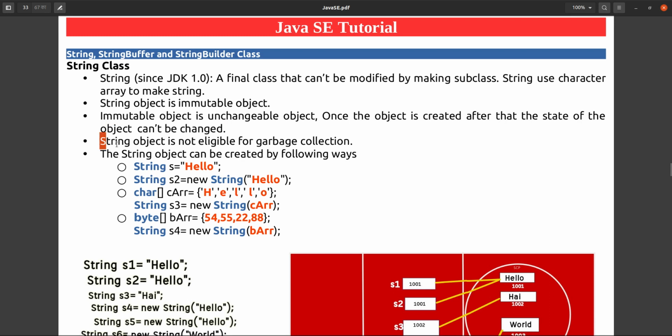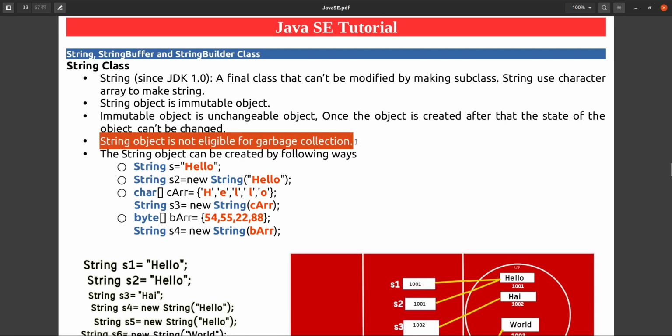A string object is also not eligible for garbage collection. Why? Because of the SCP, the string constant pool. We will see that later. It is not able to be garbage collected. So we should be careful when we use string, because we need memory to execute our program. What if we get an out of memory error? In that case, we can run the garbage collector explicitly, or the JVM will call it automatically, no issue.